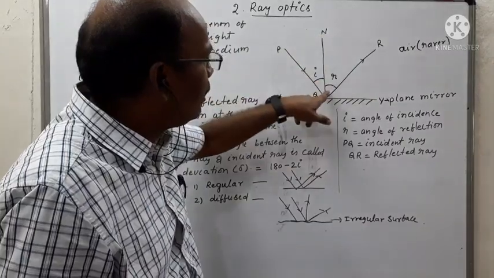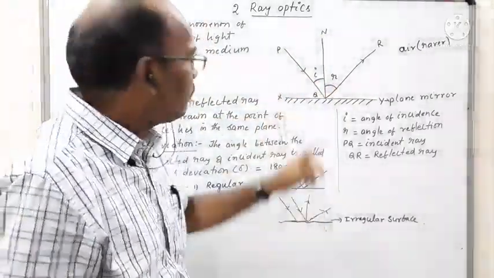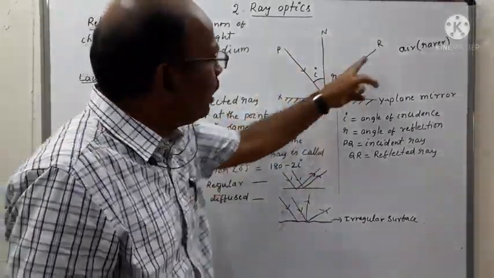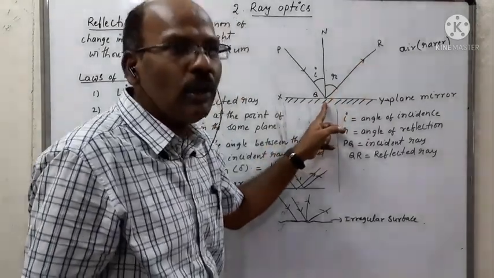This normal makes two angles, with the incident ray PQ and with the reflected ray QR.